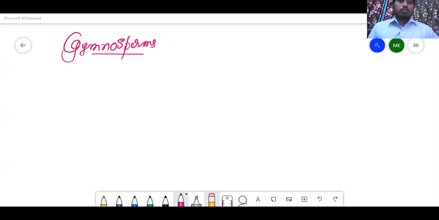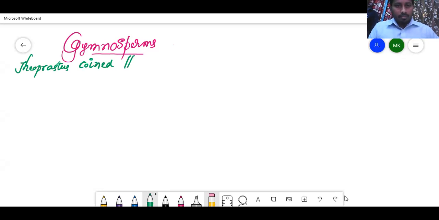The word gymnosperm was first used by Theophrastus. Theophrastus coined the term gymnosperm.